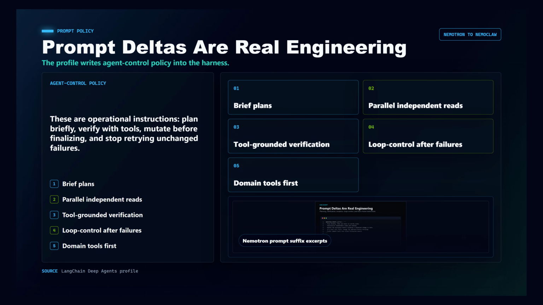The prompt changes are not decorative. The profile tells the agent to plan briefly, parallelize independent reads and lookups, verify state with tools, mutate before claiming a requested change is done, avoid retrying the same failing call unchanged, and prefer domain tools for domain questions. That is practical agent control policy written into the harness.